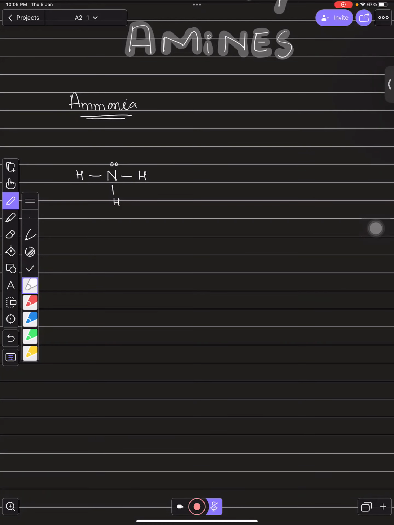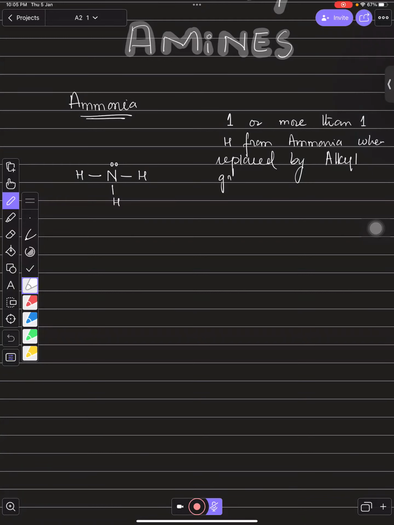Whenever one or more than one H from ammonia is replaced by an alkyl group, right?